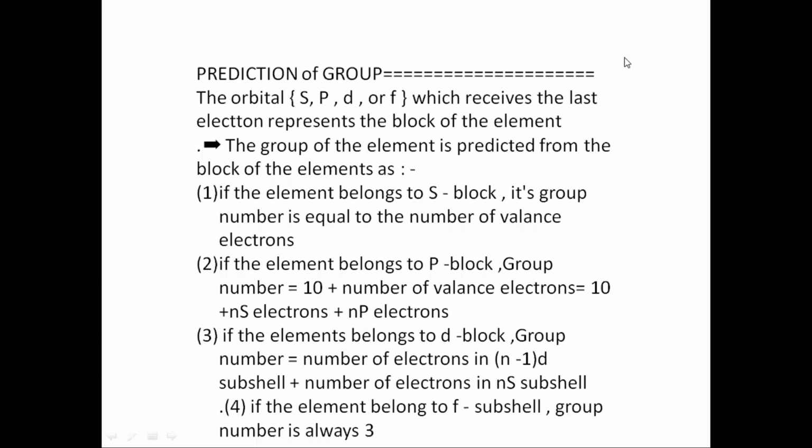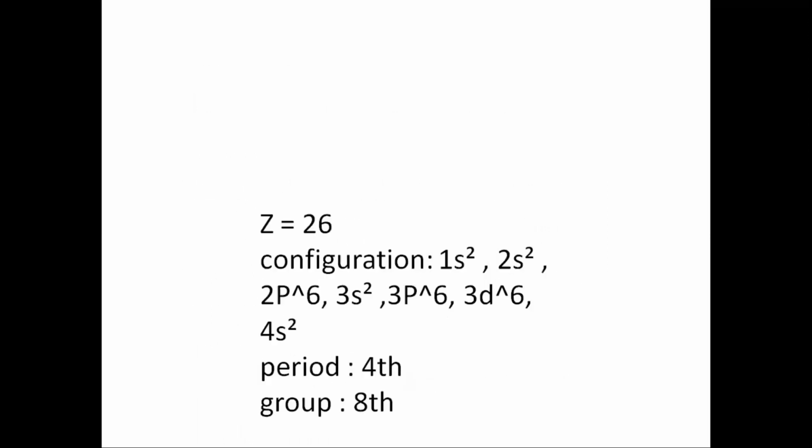Next, if the element belongs to the d block, the group number is equal to the number of electrons in the (n minus 1)d subshell plus the number of electrons in the ns subshell. I'll explain with an example. See here, atomic number is equal to 26 and the electronic configuration is 1s2, 2s2, 2p6, 3s2, 3p6, 3d6 and 4s2. As you all know, how to find out the period.